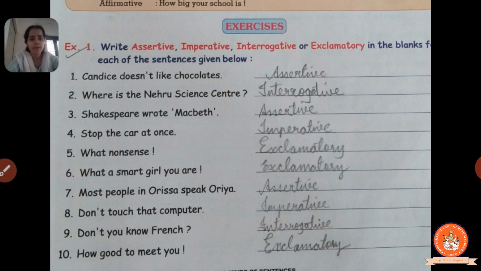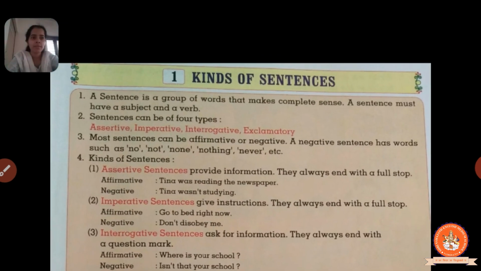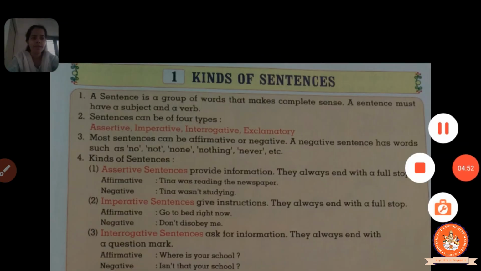So this is about exercise 1, and exercise number 2 and exercise number 3 you have to do in the homework, and you have to click pictures of it and send them to me in the group, to show that you have done the homework. So you will see exercise number 2 and exercise number 3, and you will get to know what we are supposed to do in that. So as of now, I hope you studied this and you understood this chapter very well. So we will see you in the next video. Thank you.